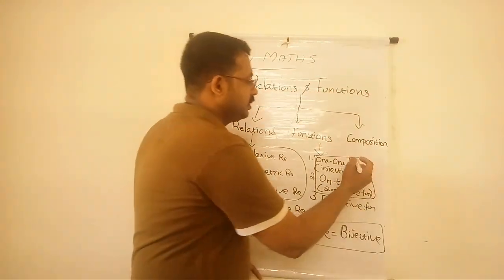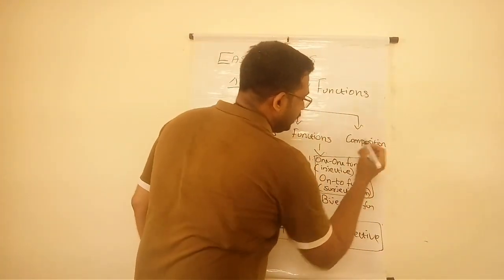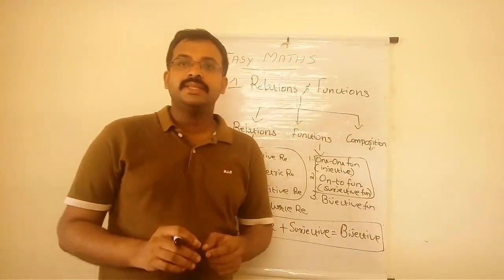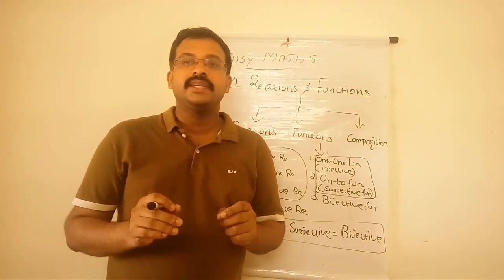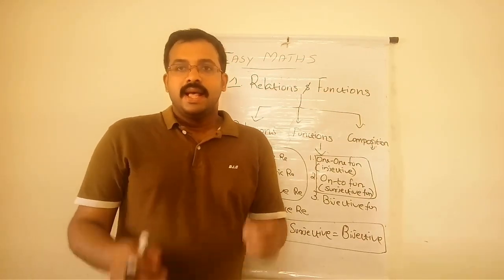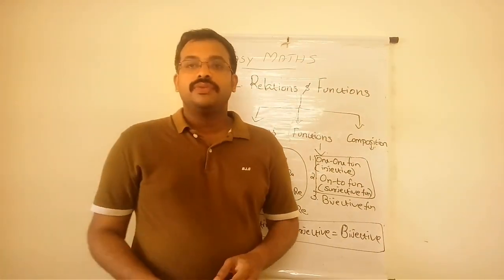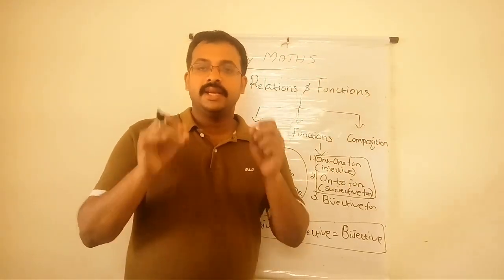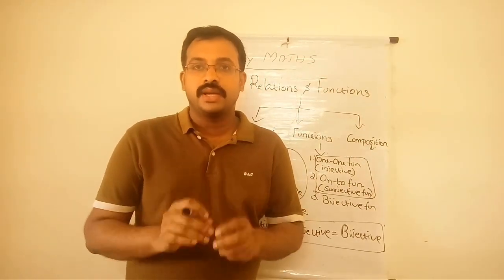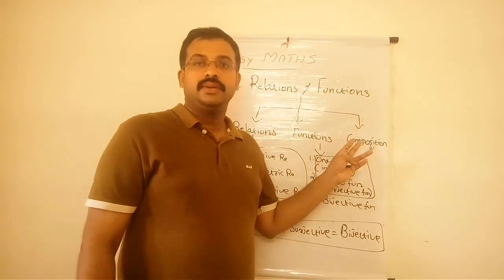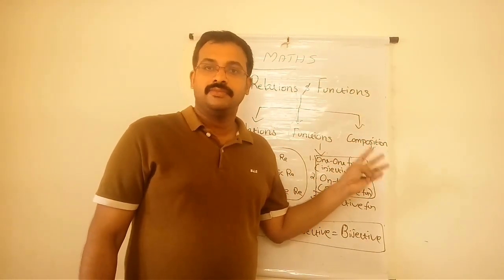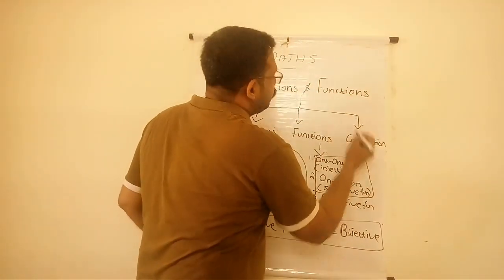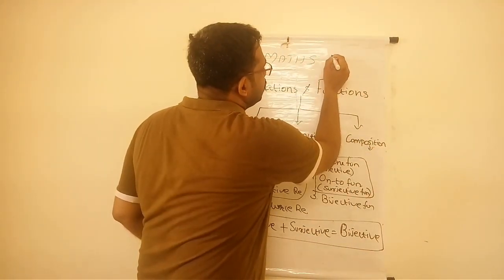The last but not least is the composition. Composition means it is an operation connecting two functions. Not only functions, relations also we can connect with this composition operation, but in most cases we are connecting functions with it. We usually denote composition like this.